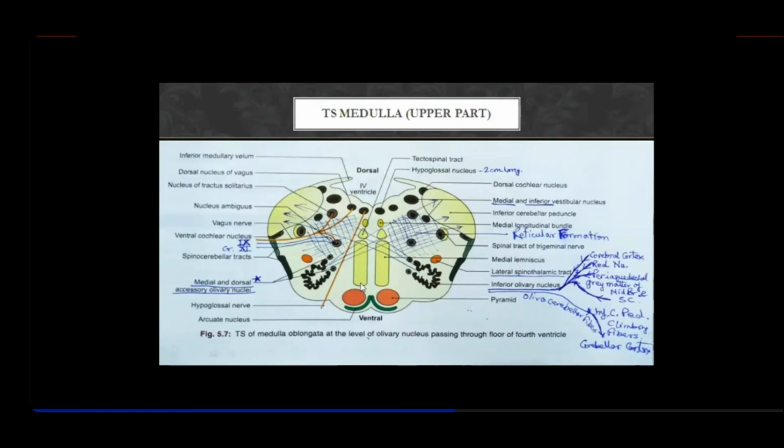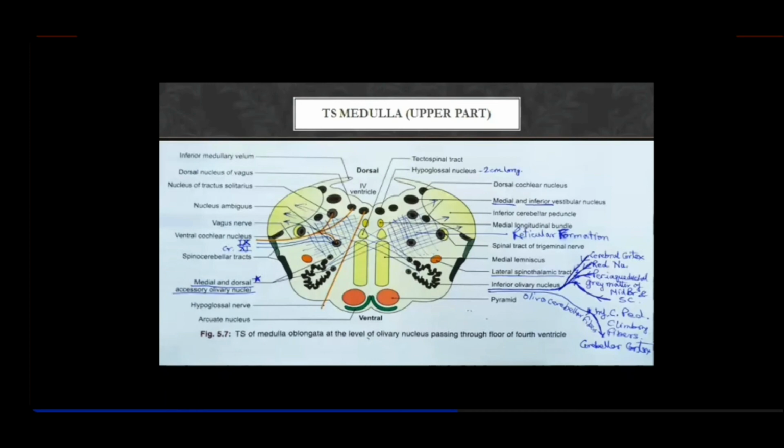So these are all special somatic afferent nucleus. Got it? And you are still seeing that the lateral spinothalamic tract is maintaining its position in the lateral funiculus, and even the spinocerebellar tracts are still maintaining the same position, on the lateral surface of the lateral funiculus. They will not be seen further in the pons. Why?